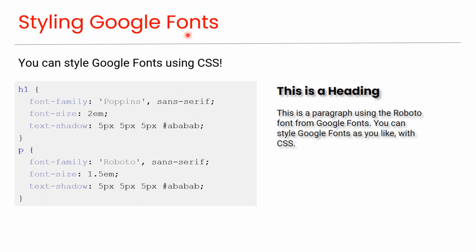Styling Google Fonts. You can style Google Fonts using CSS. As you can see in this code, in this example, we applied the text shadow property to customize the appearance of Google Fonts. You can observe the effect in this preview.